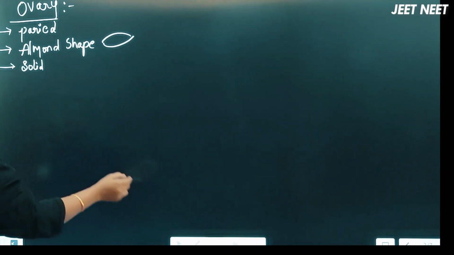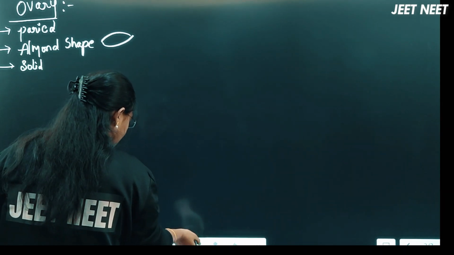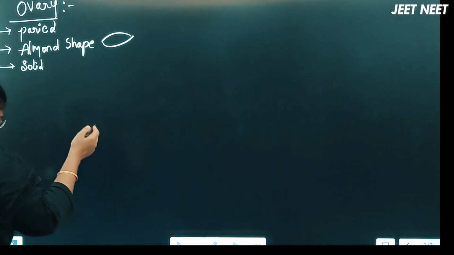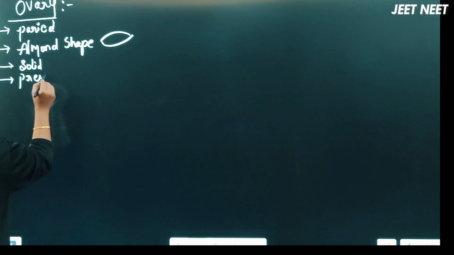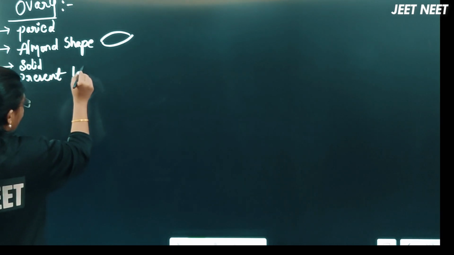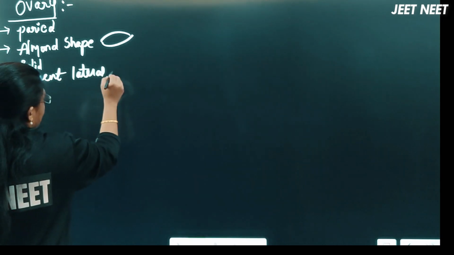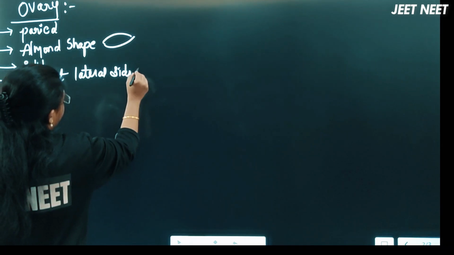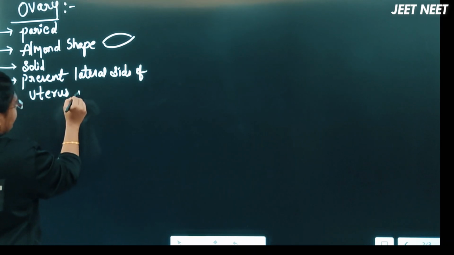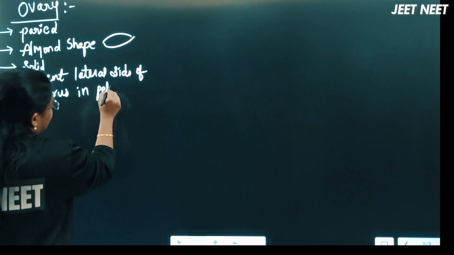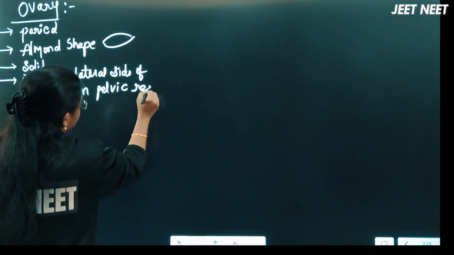No need to write the color of the ovary here. They are present on the lateral sides of the uterus in the pelvic region.